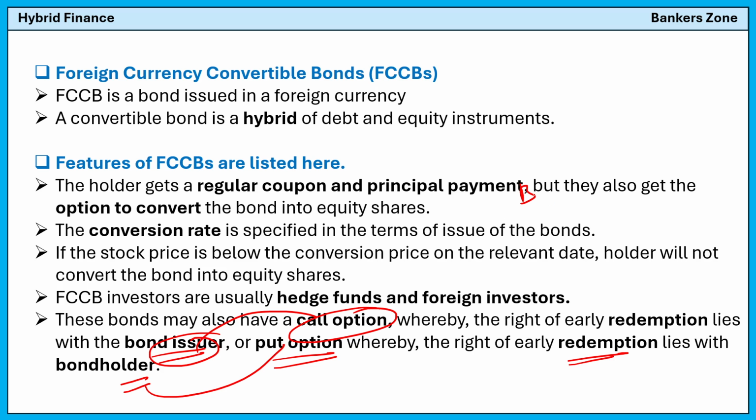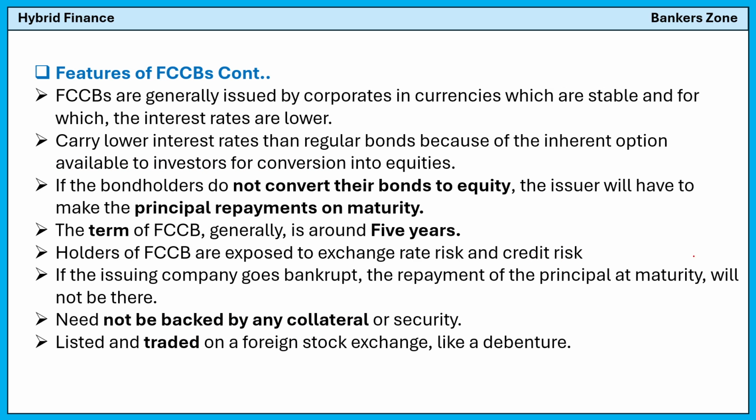See, always remember one simple thing. Call means buy, and put means sell. So who can buy? The company. Put means sell. Who can sell? The bondholder. Okay. Now see, what are the features?